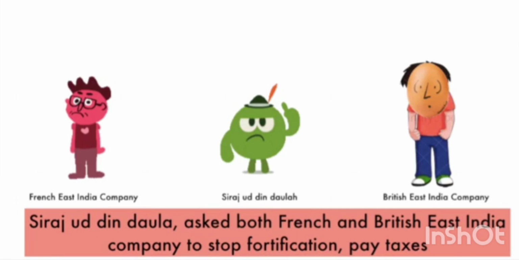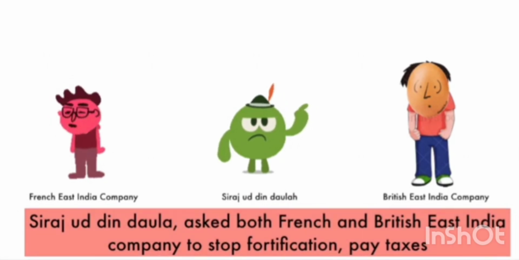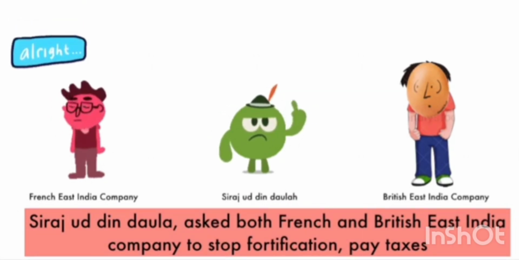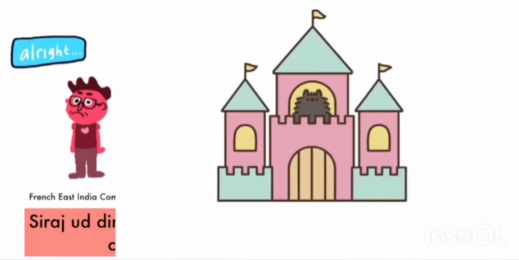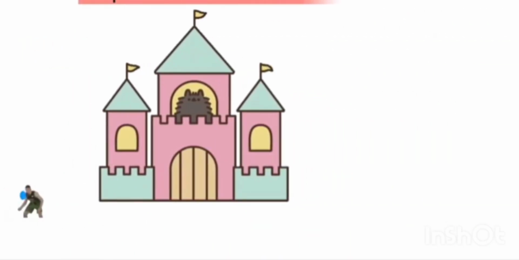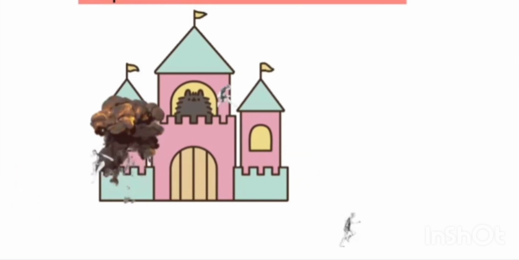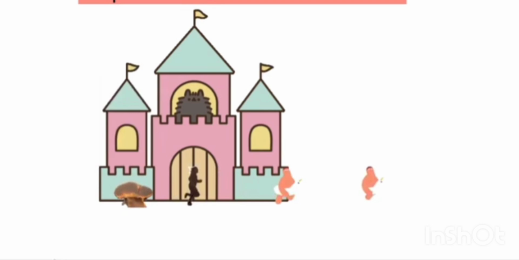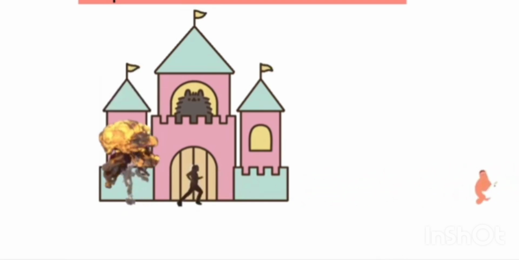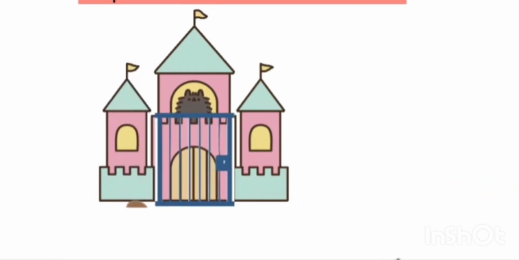He immediately summoned representatives of both the British and French East India Companies and ordered them to stop building forts and start paying taxes. The French East India Company accepted and the British East India Company refused. As a result, Sirajud-Dowla attacked Fort William with his army. The British there fled in different directions, but around 146 of them were captured, including women and children.